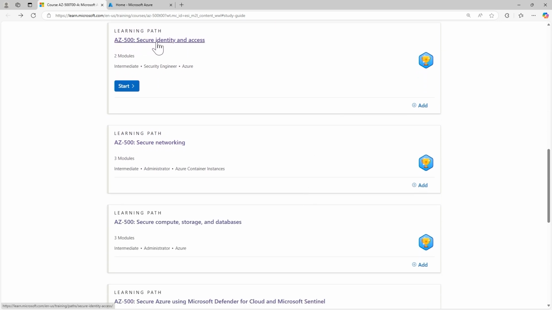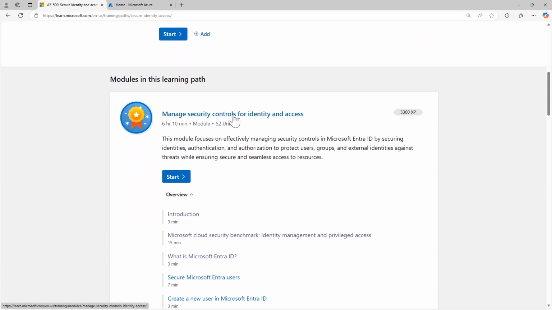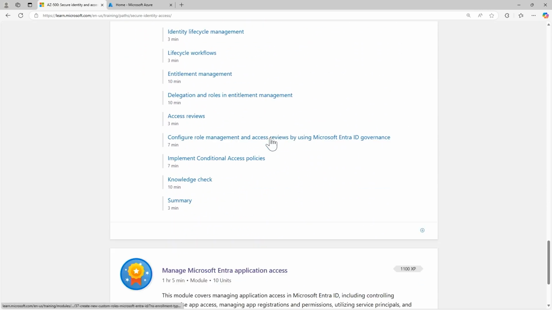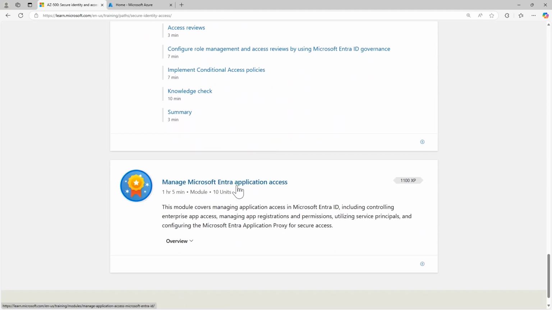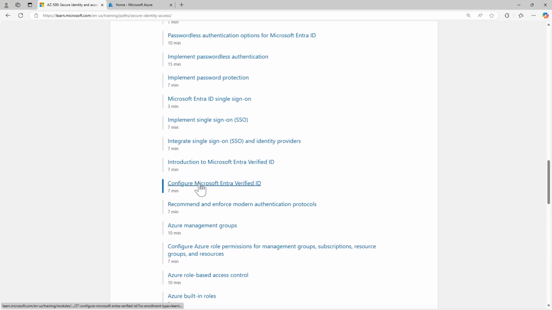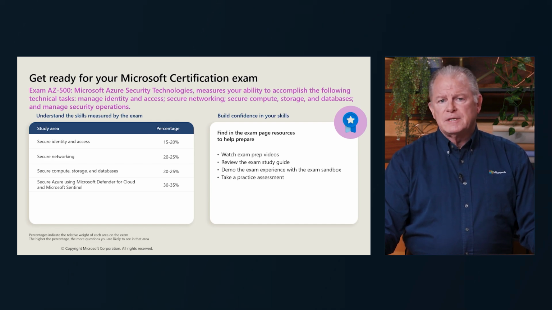And clicking on the first one, Secure Identity and Access, you'll see the 2 modules that we covered, Managing Security Controls and Identity Access. And then that second one, down way at the bottom here, Managing Microsoft Entra Application Access. And these are the 50 modules that we'll break up into individual components and into logical chunks of about 40 minutes each. And if you're interested in taking the corresponding certification for this content, you can see the 4 areas that we'll be covering and their weight in the relationship to the exam.